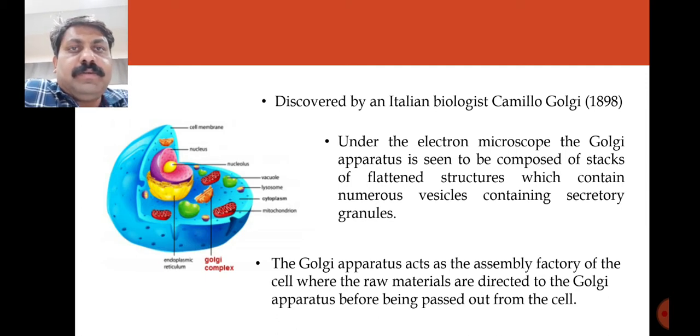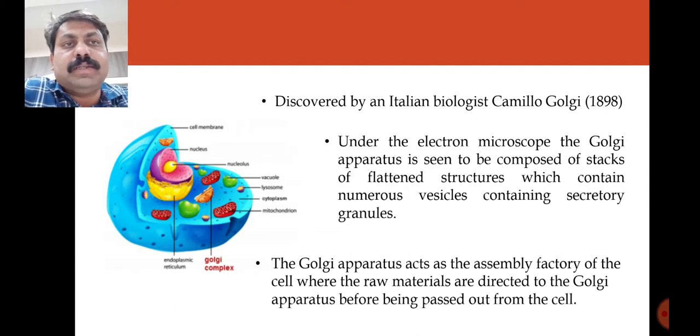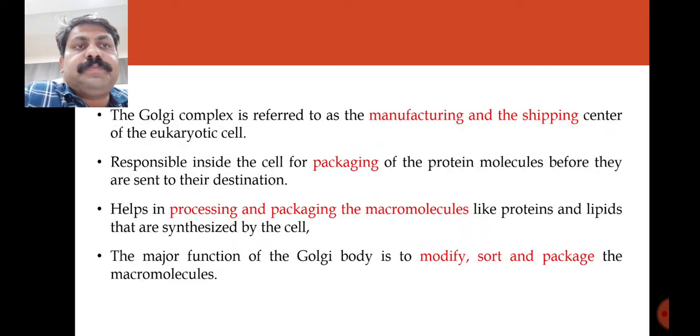It is an apparatus or assembly where the raw material is directed into the Golgi apparatus and processed there, and then passed out again and transported as per the requirement of the cell.